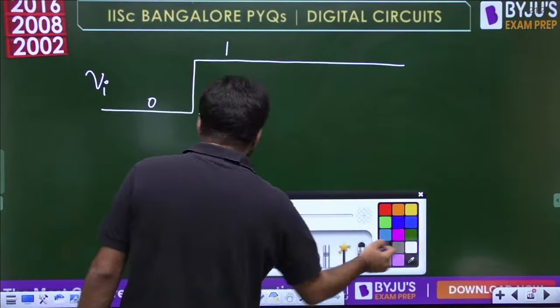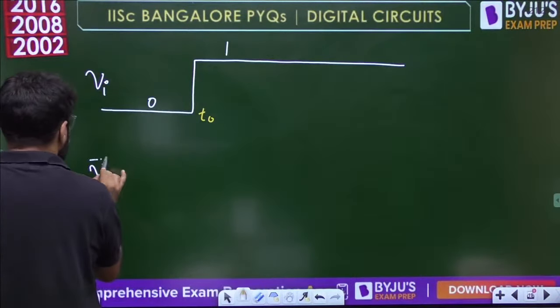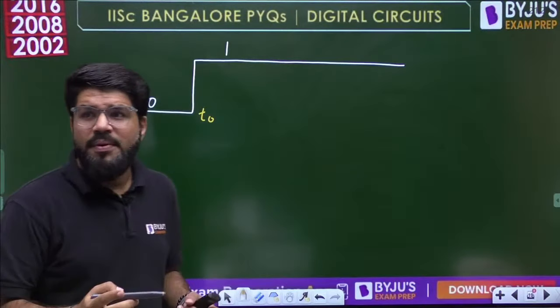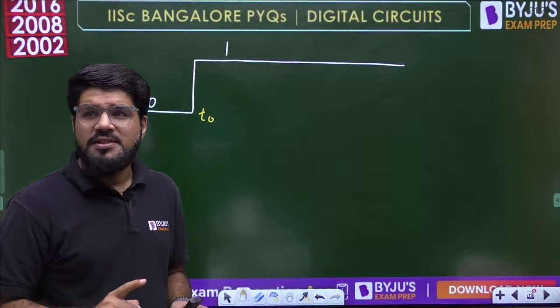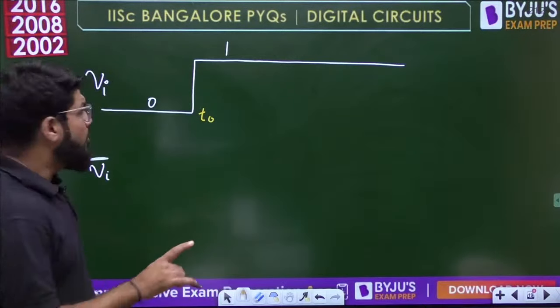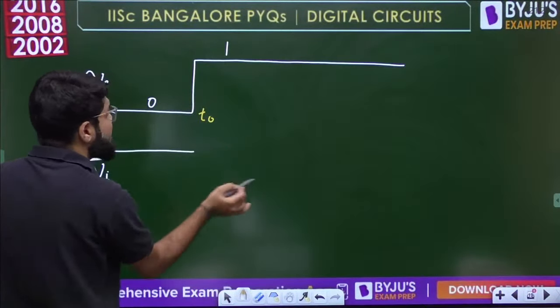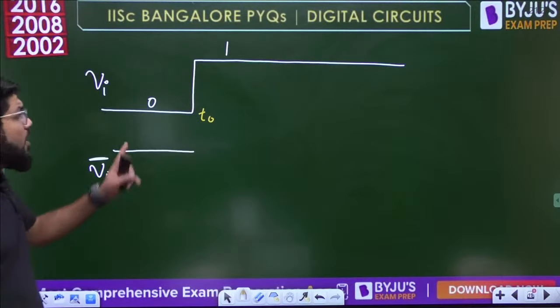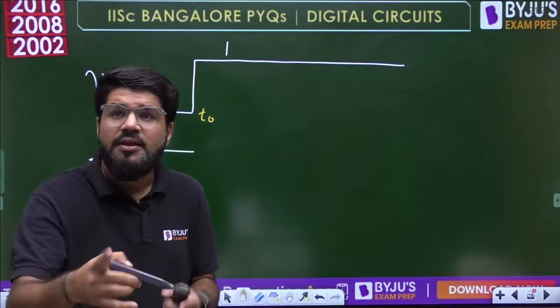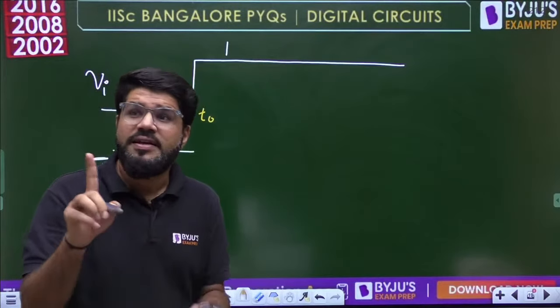So what will happen to Vi bar? We know Vi bar is the complement of Vi, and complement means 0 becomes 1 and 1 becomes 0. But will the complement happen immediately?